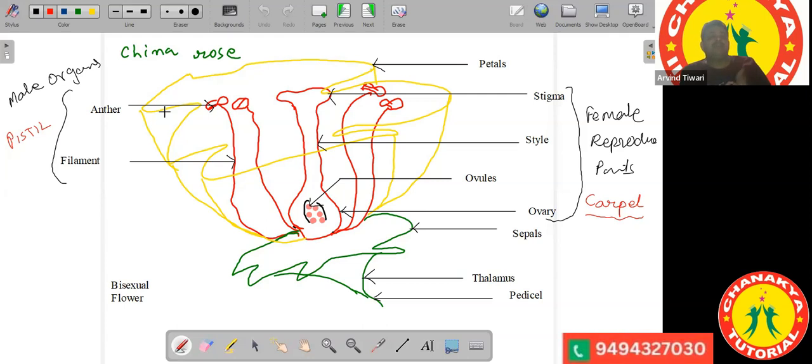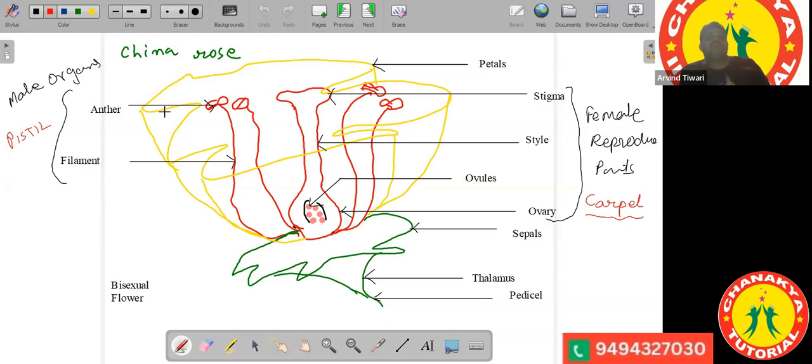And a flower which bears both carpel and pistil is a bisexual flower. The carpel includes stigma, style, and ovary, and pistil includes anther and the filament.